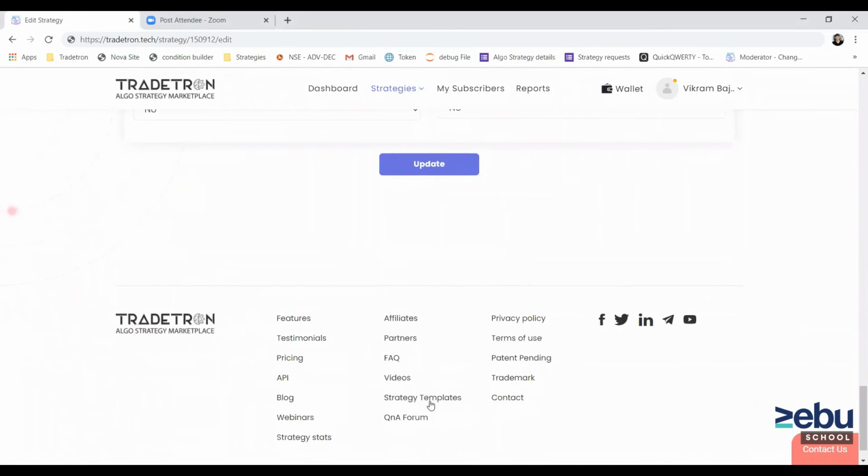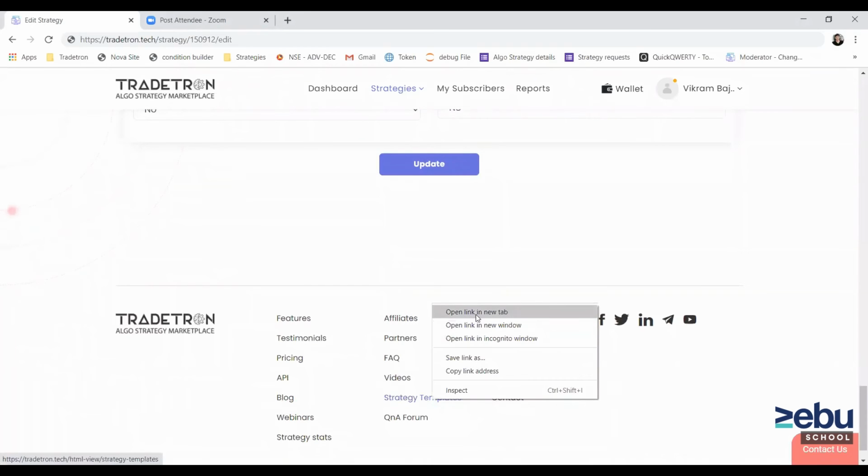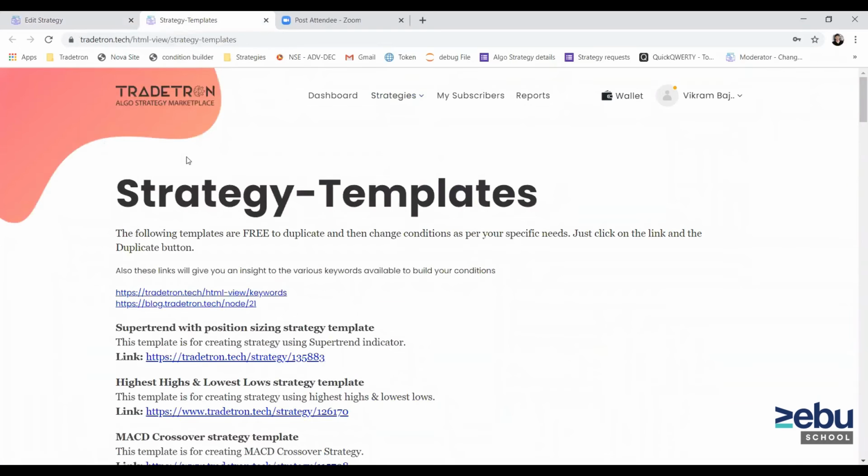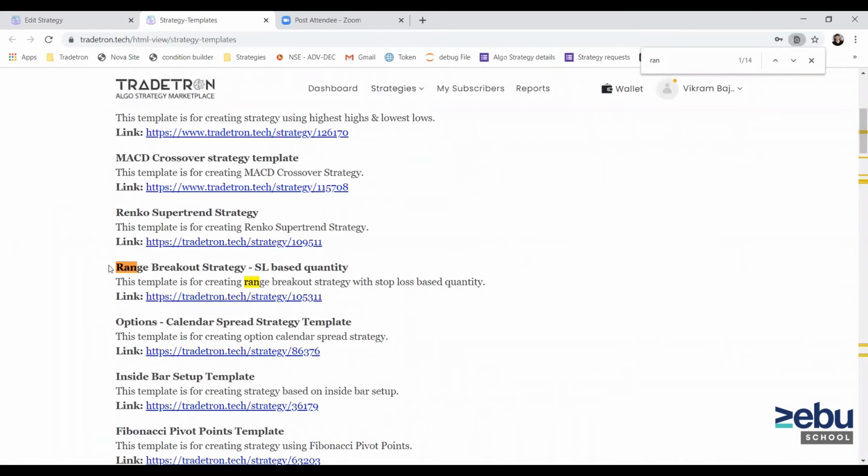So just scroll down on the website, go to the strategy templates, and you can find range breakout strategies here, or ORB strategy, range breakout strategy, and ORB related strategies. You'll find them here.